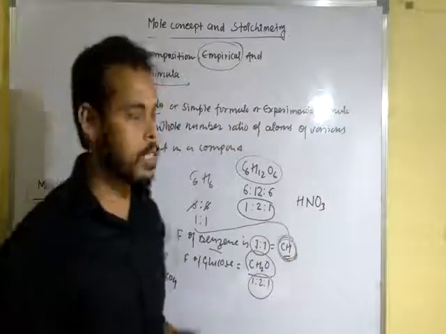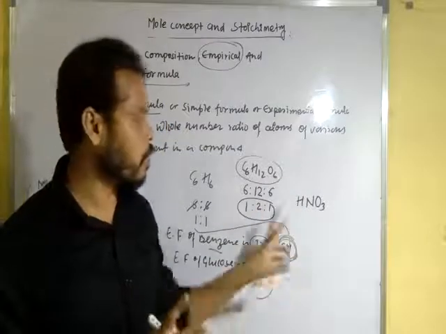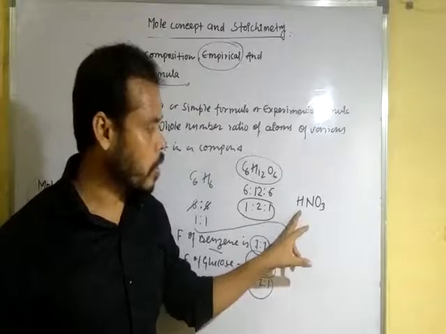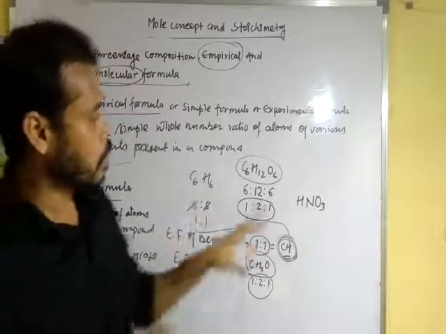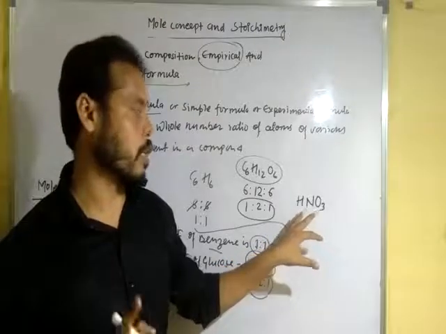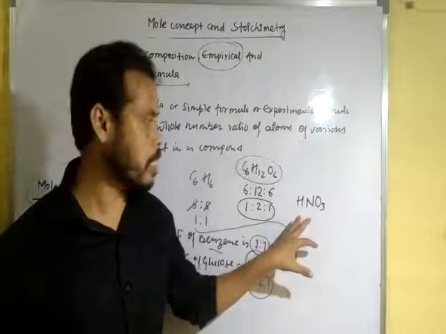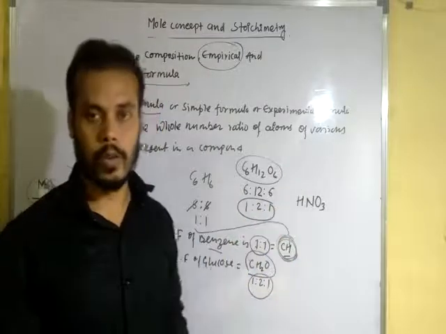In this case you can see 1 hydrogen, 1 nitrogen and 3 oxygen combined to form one molecule of the compound nitric acid. This is the formula of nitric acid, and it denotes one molecule and the actual number of atoms present in this molecule.